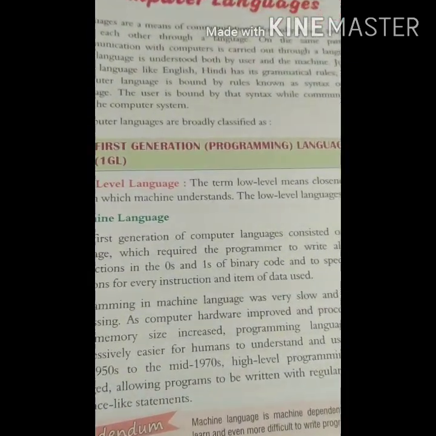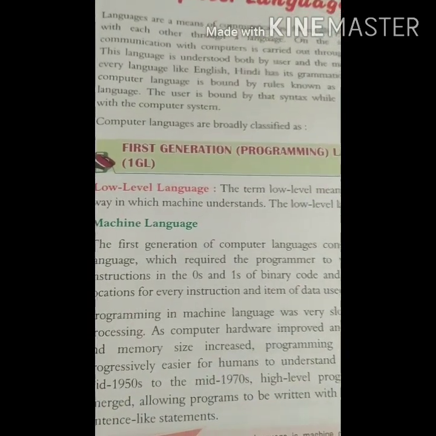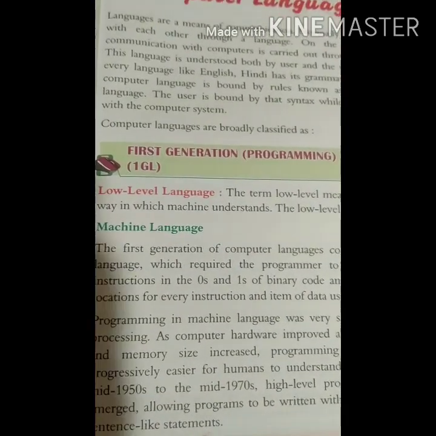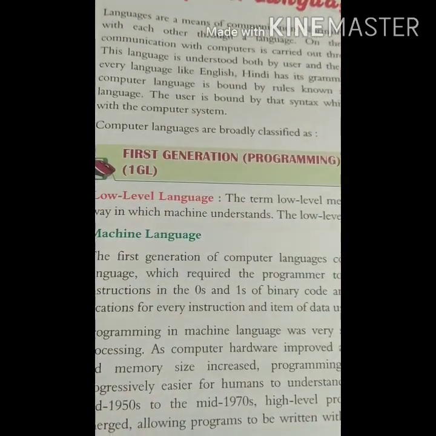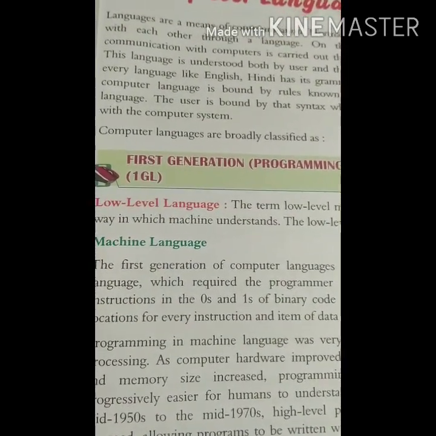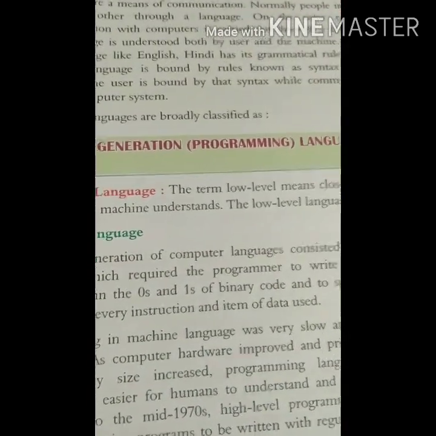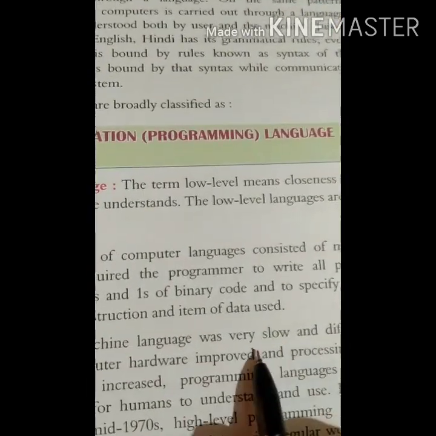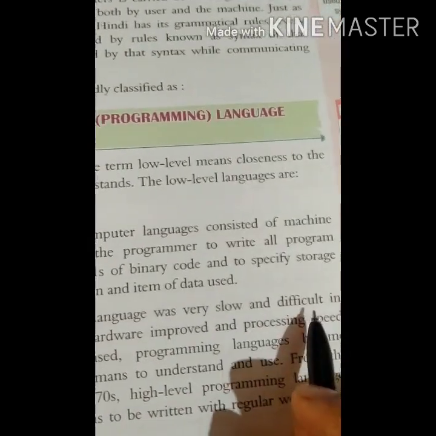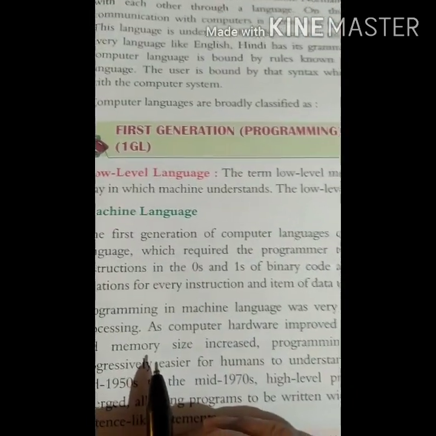Programming was slow because we had to translate the decimal number system into the binary number system. After that we gave instructions to the computer. That's why it was slow, difficult, and time consuming.